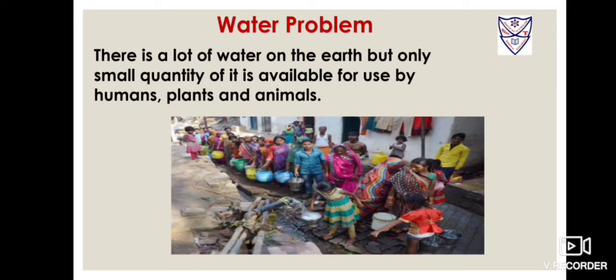Water problem. There is a lot of water on the earth, but only a small quantity of it is available for use by humans, plants and animals. The total amount of water on the earth remains the same, but the demand of water is increasing day by day. The number of people using water is increasing due to rising population, and more water is being used for producing food and goods in industries.